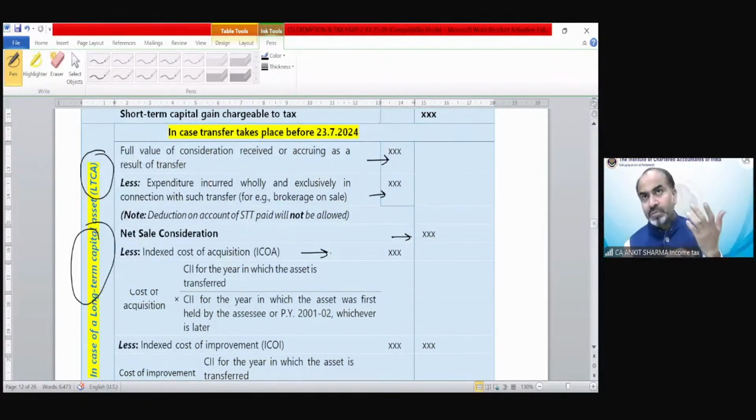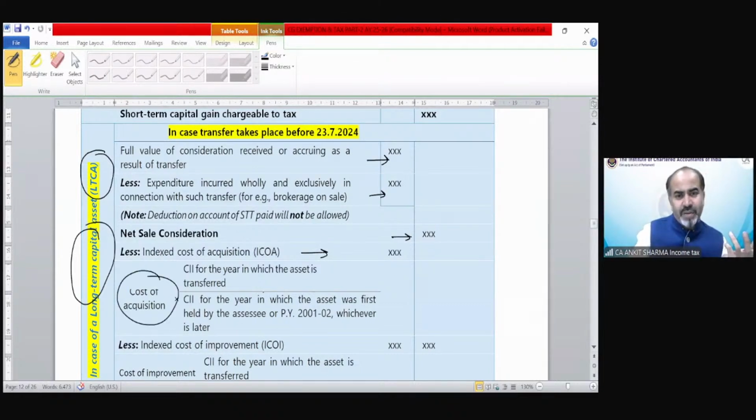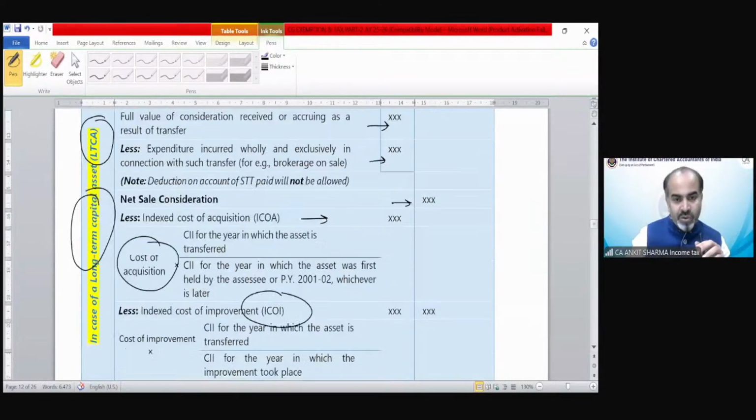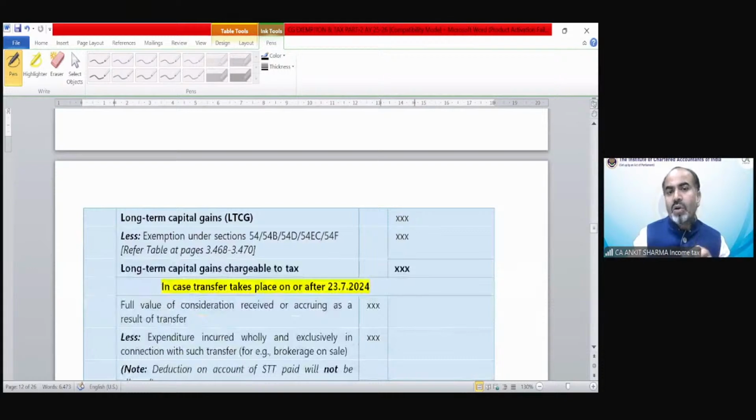In case of depreciable assets, there is no concept of indexation. In case of slump sale, there is no concept of indexation, whether it is long-term or not. So on those assets on which indexation is applicable, only in those cases will the indexed cost of acquisition be calculated if it is before 23rd of July. For the formula of indexed cost of acquisition, we have already gone through those concepts, and indexed cost of improvement also. After that, we will have our long-term capital gain.